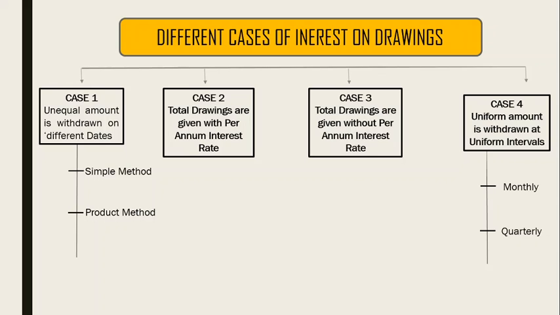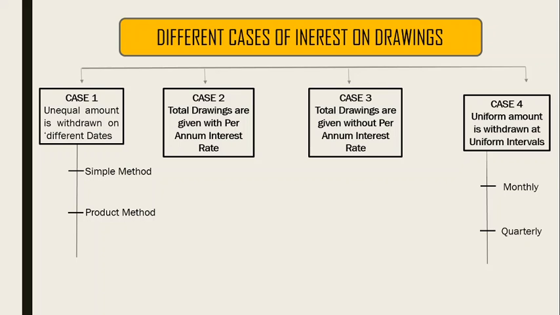In that case we have two methods. We can use a simple method, the way we calculate the percentage for any amount, or we can use the product method. Then another case is where total drawings are given with the per annum interest rate. Here the difference is per annum given, per annum not given. We will learn it in detail when we reach this case.